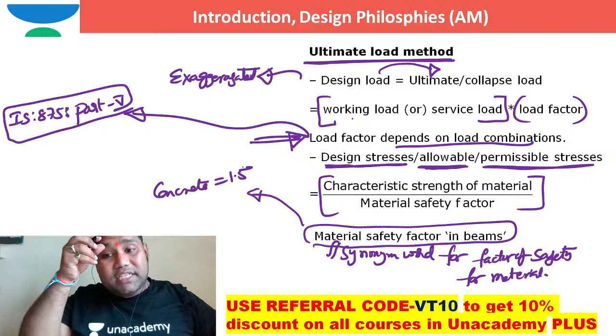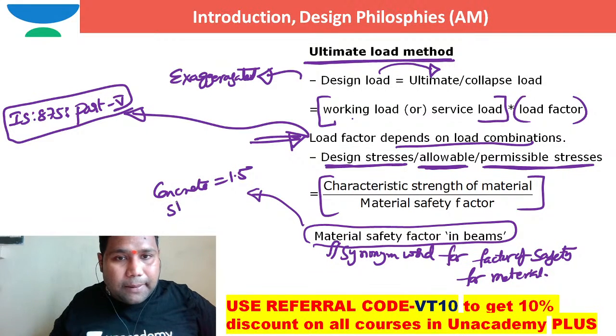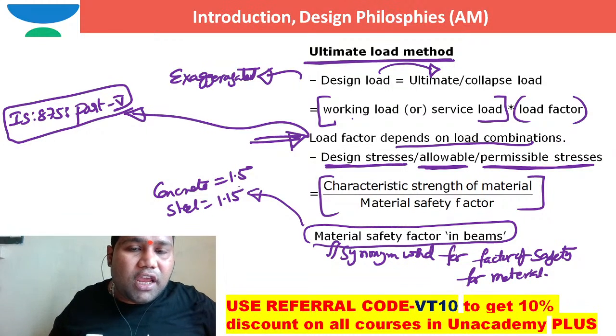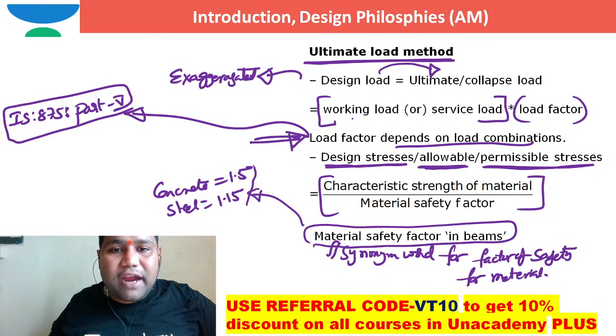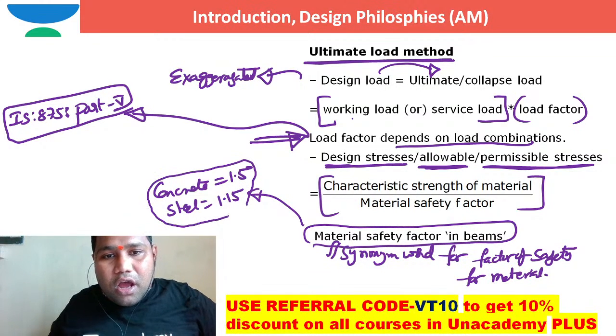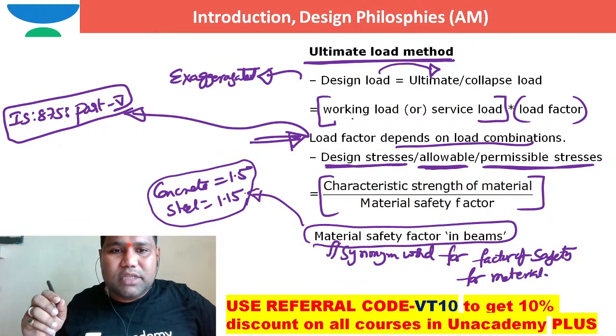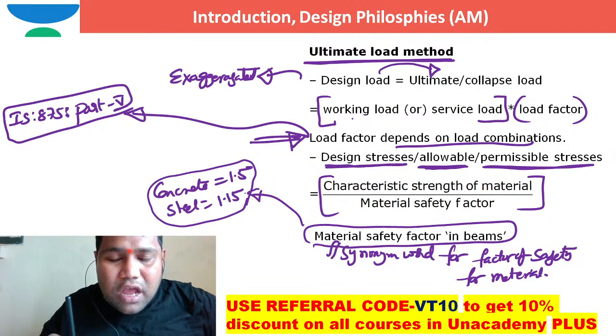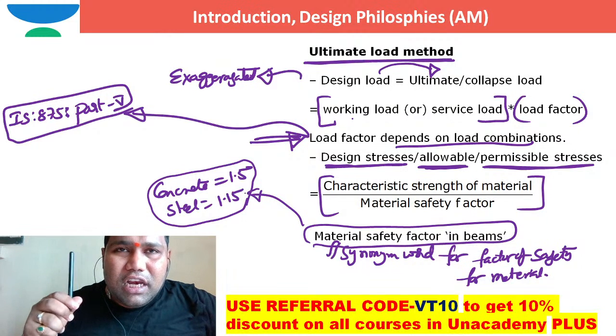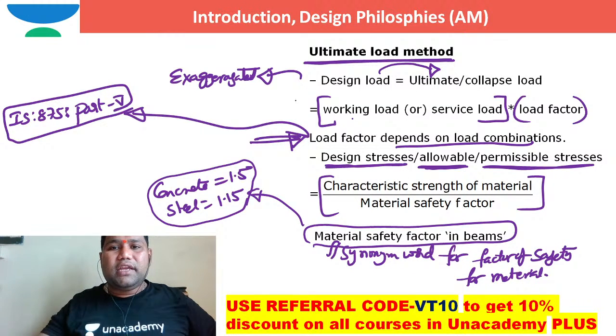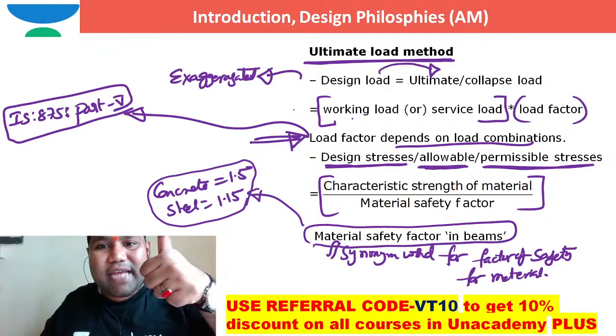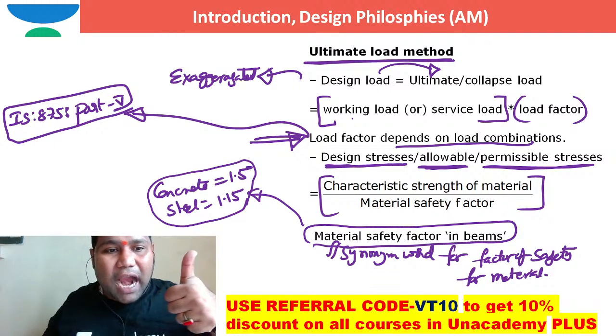For steel it is 1.15. These material safety factors are just like the partial safety factors of the limit state method. So in this case, design load is exaggerated, design stresses are underestimated.